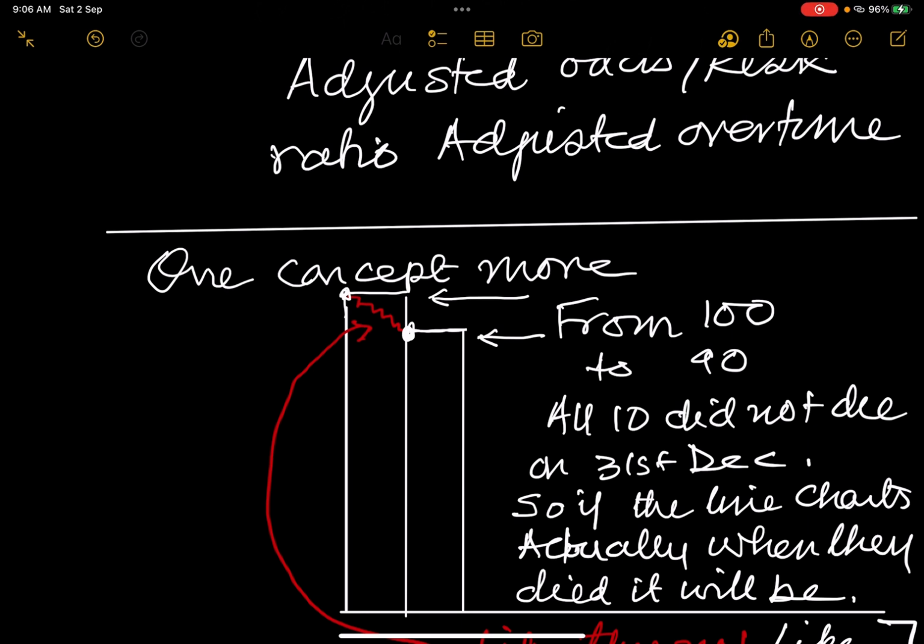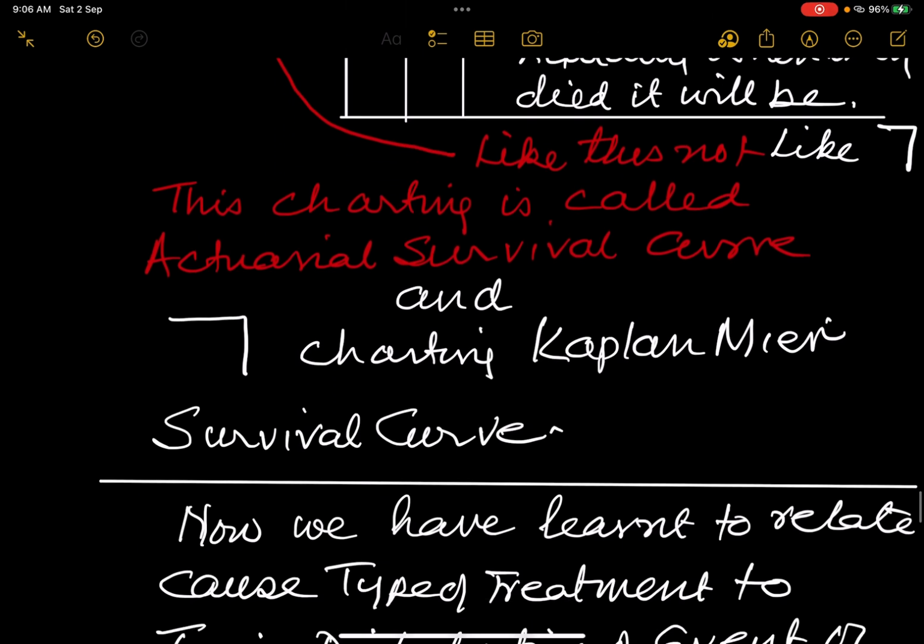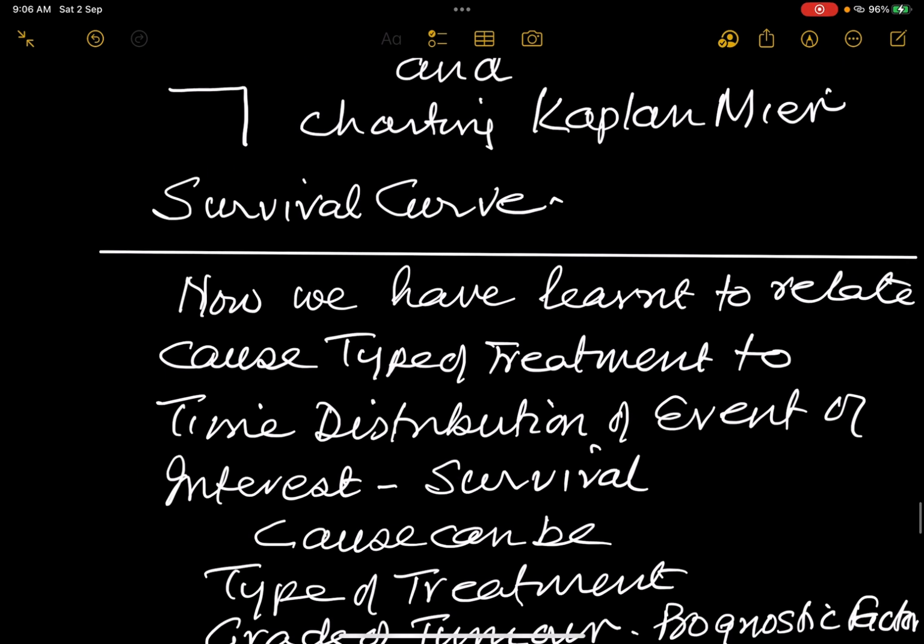So this curve, which denotes the actual point of time at which the event occurred, is called actuarial survival curve. This curve, where time is categorized into 1 year, 2 year, 3 year, and it does not take into consideration that gradual transition, is called Kaplan-Meier survival curve.